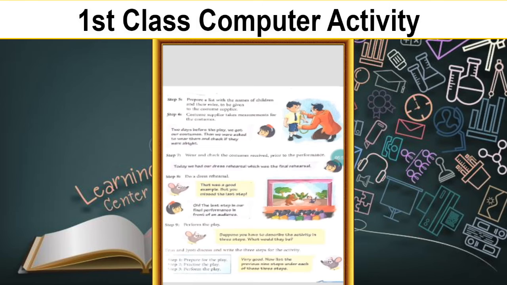Step 7, wear and check the costumes received. Then the teacher gave the dresses to the children and they wore and checked the costumes received. So they checked all the costumes.